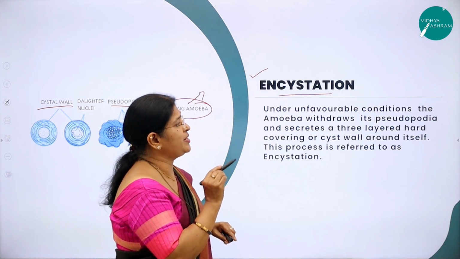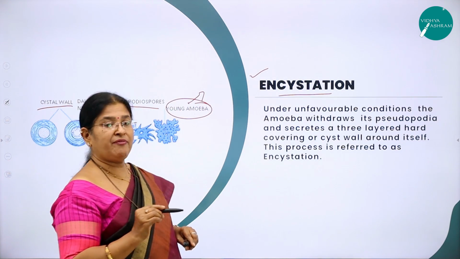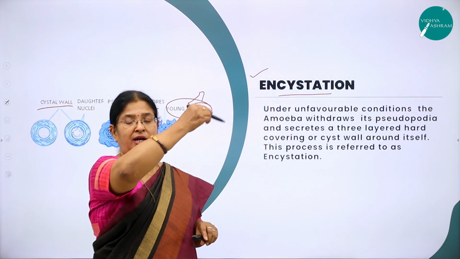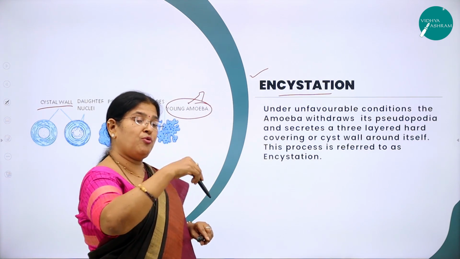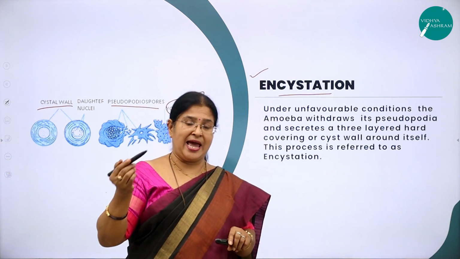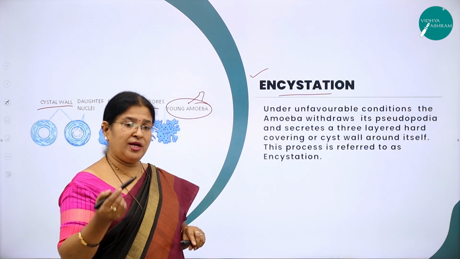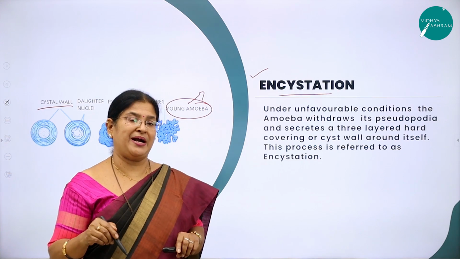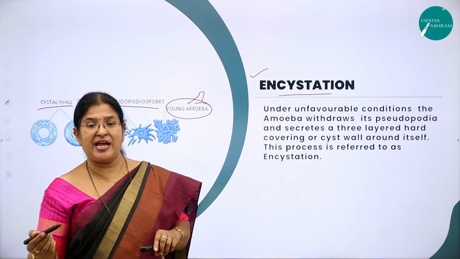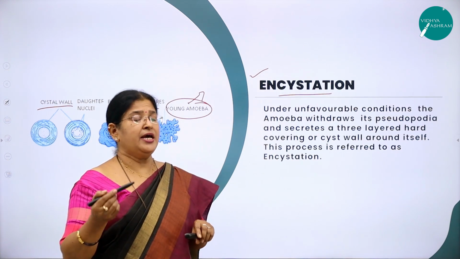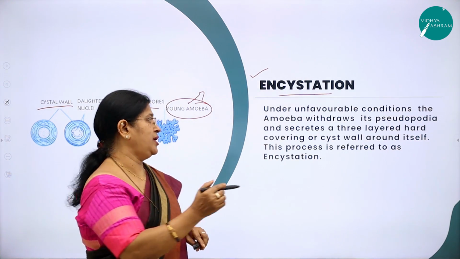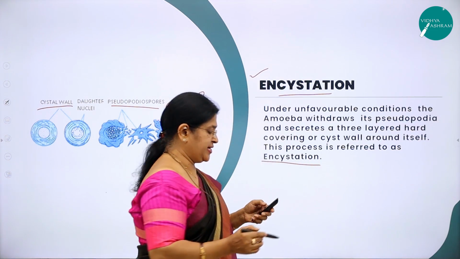So under unfavorable climatic conditions, the amoeba withdraws its pseudopodia and secretes what? A three-walled layer. And what do you call that three-walled layer as? A cyst wall. And it is otherwise called also as a capsule. Right? And on the return of the favorable climatic conditions, the cyst wall is going to dissolve and then it is going to carry on the process of asexual reproduction. This process of formation of a cyst wall is called as encystation.